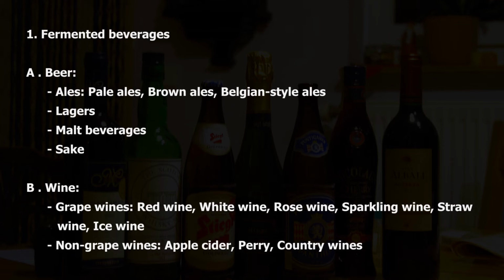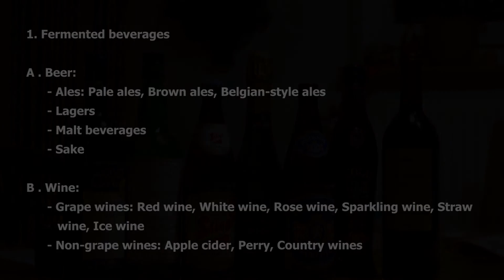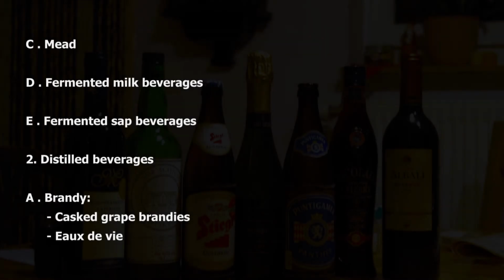A. Beer. Ales, pale ale, brown ale, Belgian-style ale. Lagers. Malt beverages. Sake. B. Wine. Grape wines, red wine, white wine, rosé wine, sparkling wine, straw wine, ice wine. Non-grape wines, apple cider, perry, country wines. C. Mead. D. Fermented milk beverages. E. Fermented sap beverages.